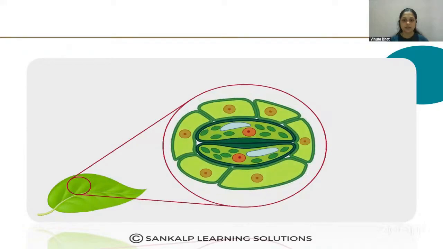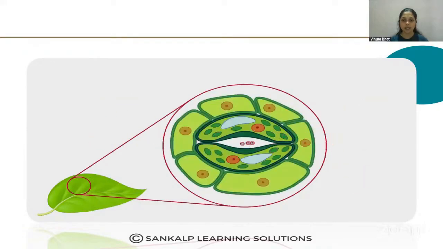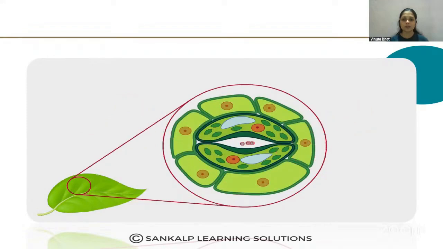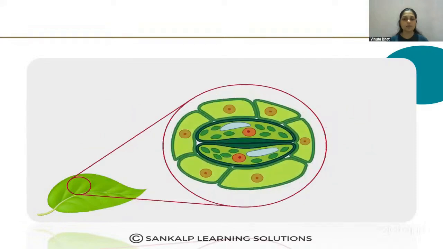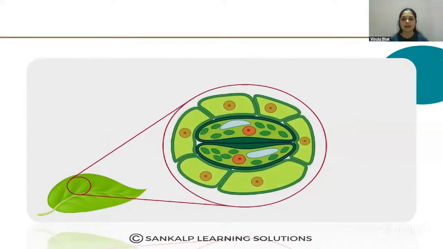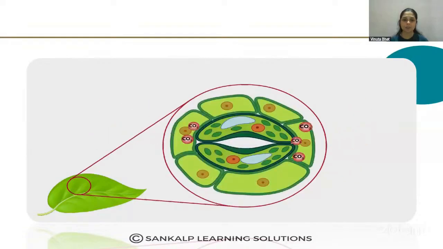Yes. So now the stomata is open, carbon dioxide moves inside the cell. Then water and oxygen move out through the stomatal pore. Okay. So see how the movement of guard cells, the bean shaped structures, takes place.